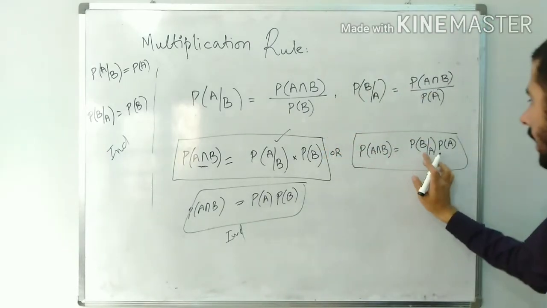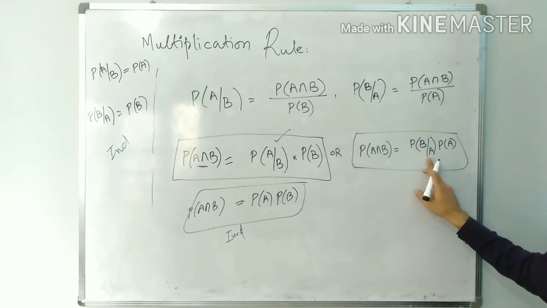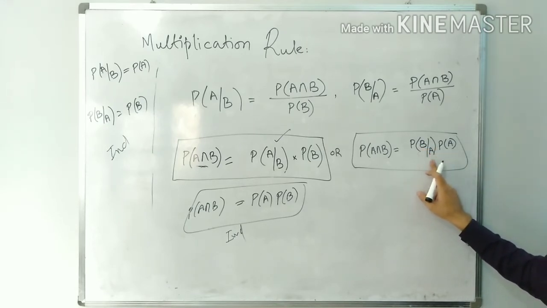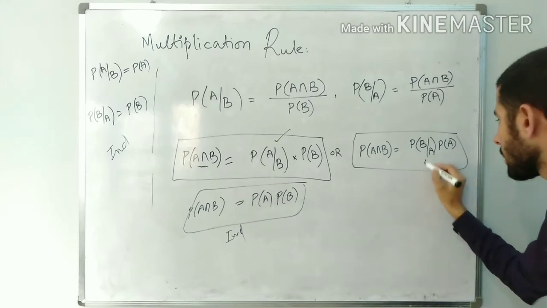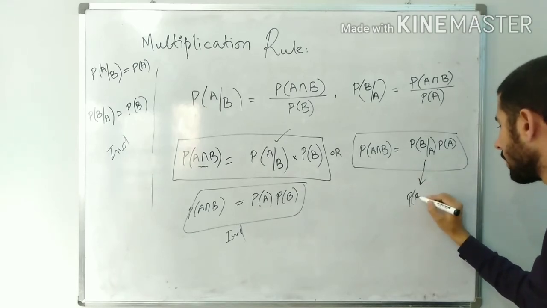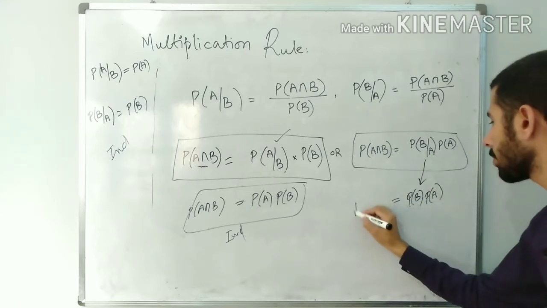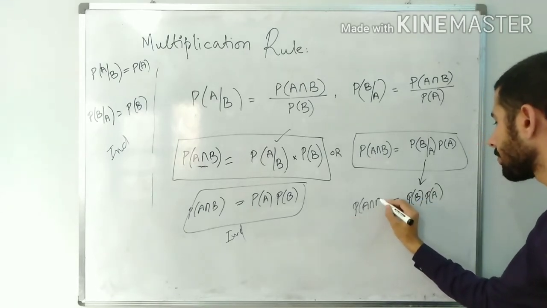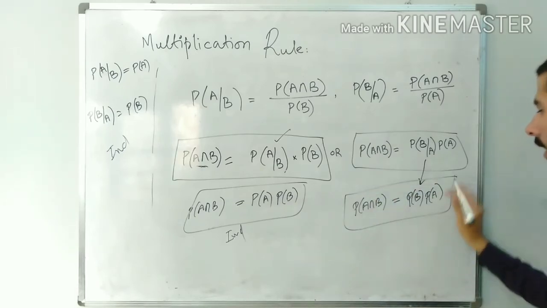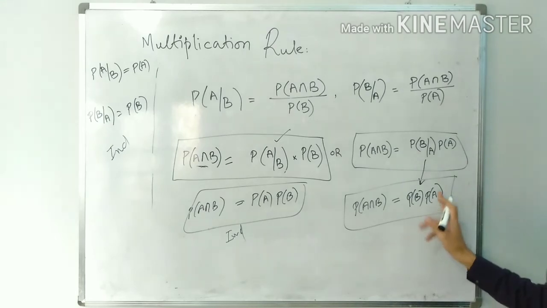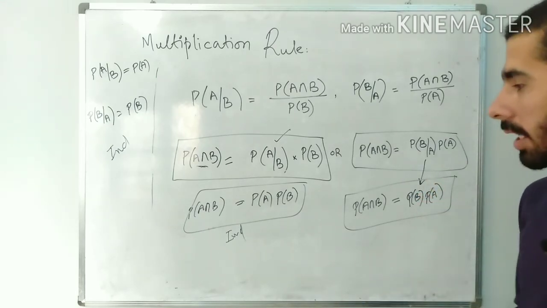Similarly, when the events are independent, the probability of B given A would be for sure the probability of B, because A is not updating the chances of getting B. So this would become the probability of B multiplied by the probability of A, and the probability of intersection is simply the product of both the probabilities when the events are independent.